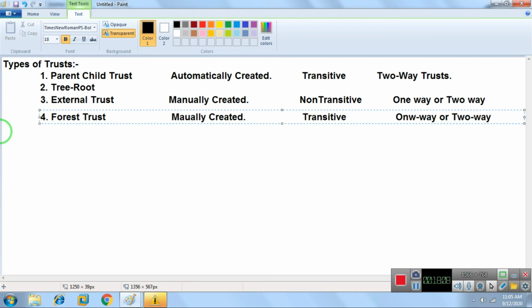So a forest trust means you want to access resources between forests. How can we create the forest trust? We need the parent domain networks. So forest 1's parent domain network and forest 2's parent domain network, we create the trust between those parent domain networks. And the last one we have is the shortcut trust.